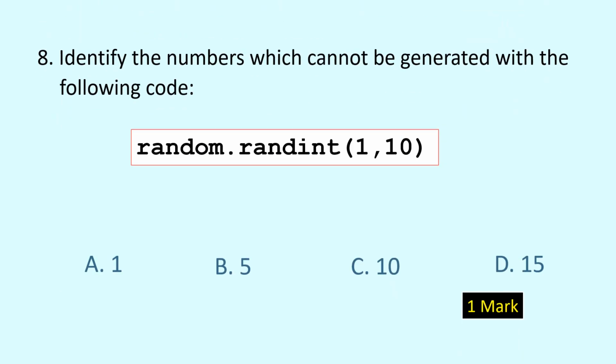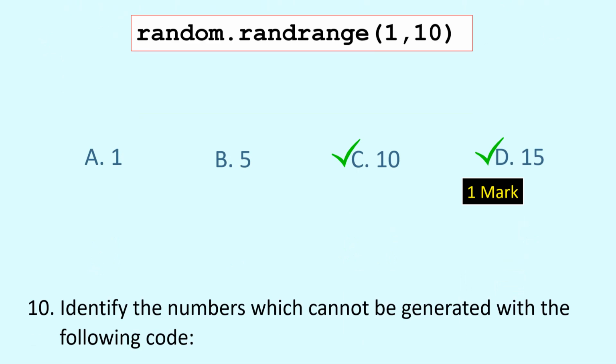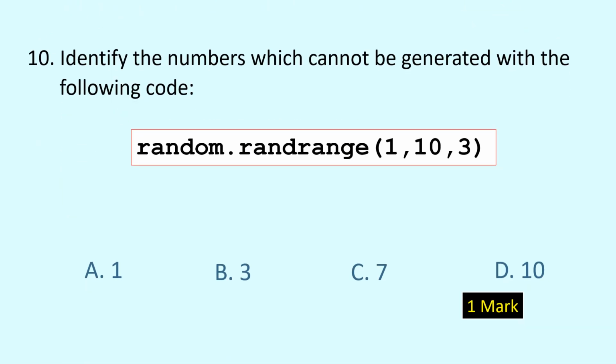Question number 8. Identify the numbers which cannot be generated with the following code. See the code and identify the number or numbers which cannot be generated with this code. And the correct option is option D. Question number 9. See the code and identify the number or numbers which cannot be generated with this code. And the correct options are C and D. Question number 10. Again, identify the numbers which cannot be generated with this given code. And the correct options are B and D.